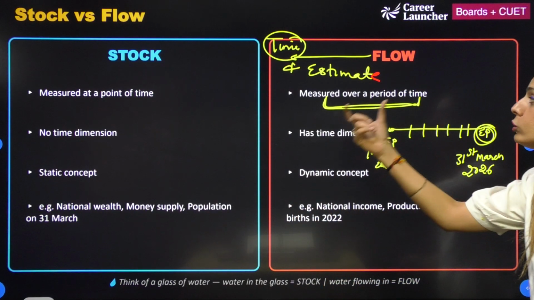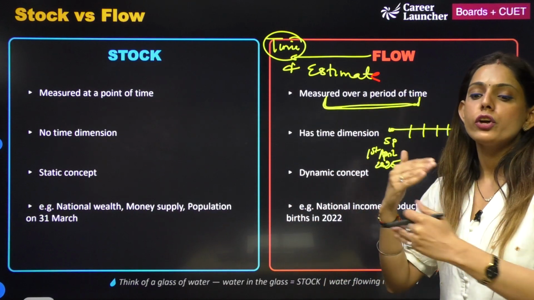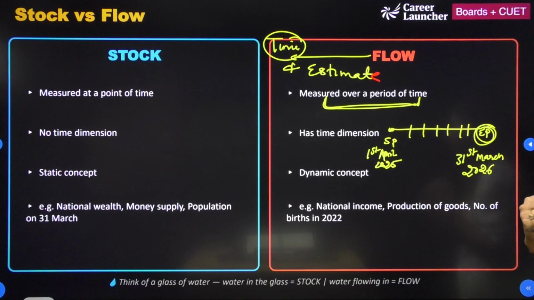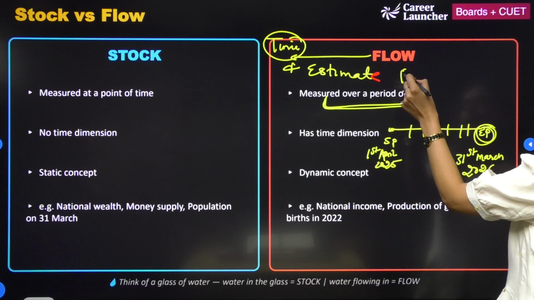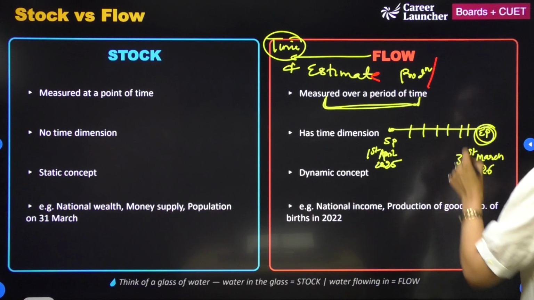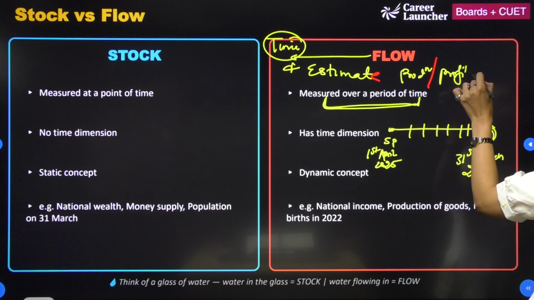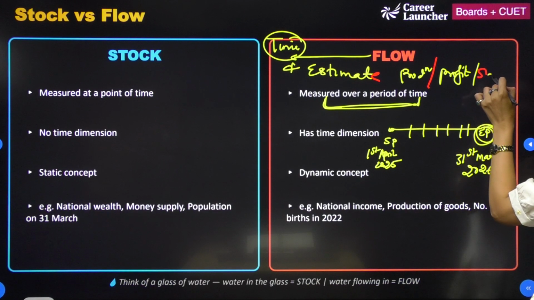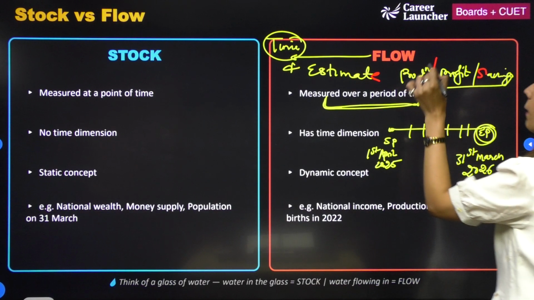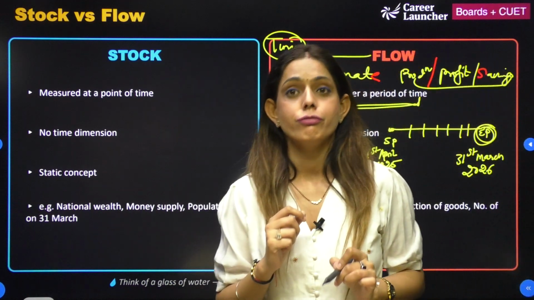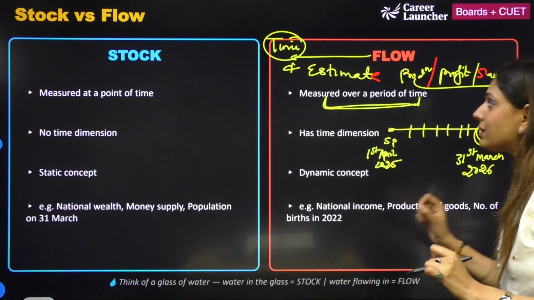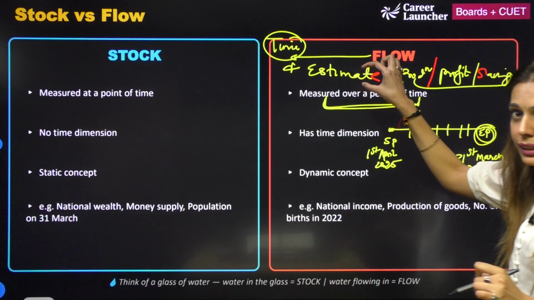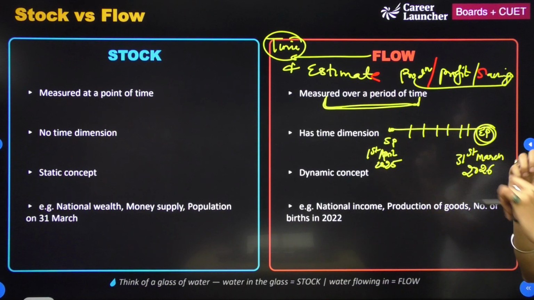It is something which is measured over a period of time. So वो क्या हो सकता है? It can be production. कितना produce किया? What is going to be the profit this year? So all these things, my savings, all these things happens to be what? My flow. Flow happens to be something जो आप estimate कर सकते हैं and this changes from time to time.